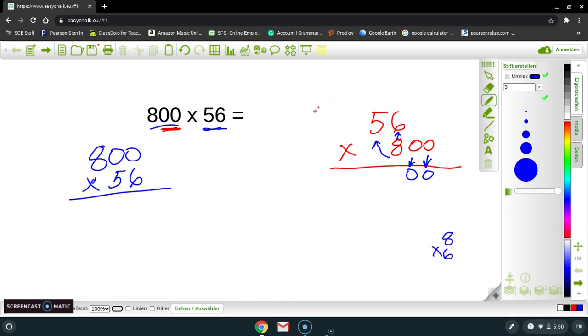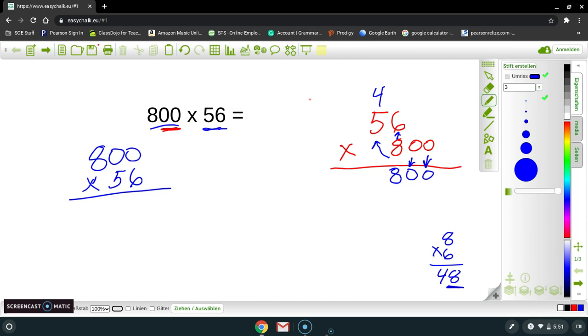Well, 8 times 6 is 48. But when I put my 48 in, I only have a spot for the 8. That's the only place value digit spot that I have. So I'm going to put my 8 here, and then I'm going to regroup my 4 above the 5. Why above the 5? Well, I already multiplied by the 6. It's finished. So now I have to move over to the thousands column and do the 5.